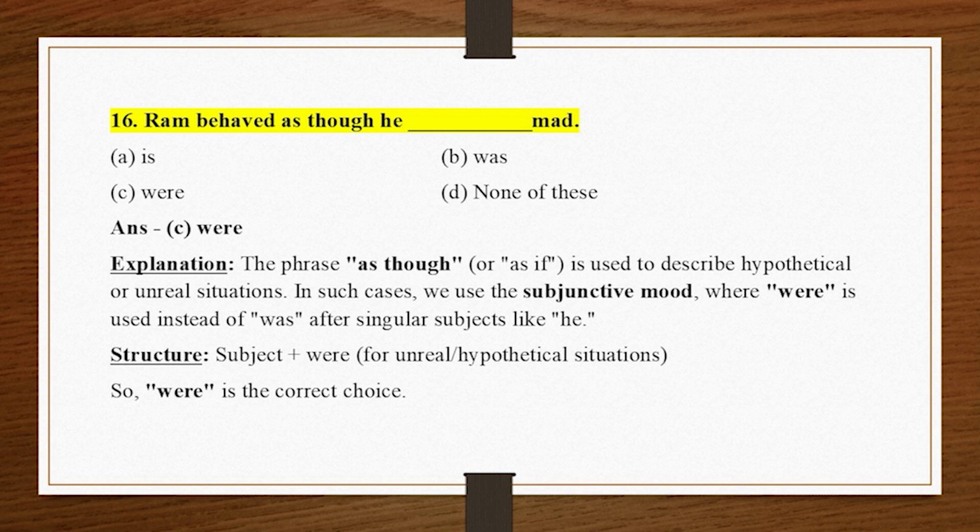16. Ram behaved as though he _ mad. A. Is. B. Was. C. Were. D. None of these. Answer C. Were. Explanation. The phrase "as though" or "as if" is used to describe hypothetical or unreal situations. In such cases, we use the subjunctive mood, where "were" is used instead of "was" after singular subjects like "he." Structure: subject plus were for unreal hypothetical situations. So, "were" is the correct choice.